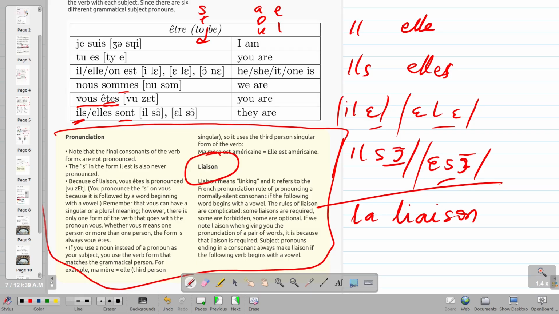When you are pronouncing two different words and joining them together as if they were one word, you are doing what is called la liaison. So now you look at the phonetic transcription here. It's transcribed as vous êtes. Vous êtes. So if you're not trained to understand this, you may not even know that it is vous êtes, right?